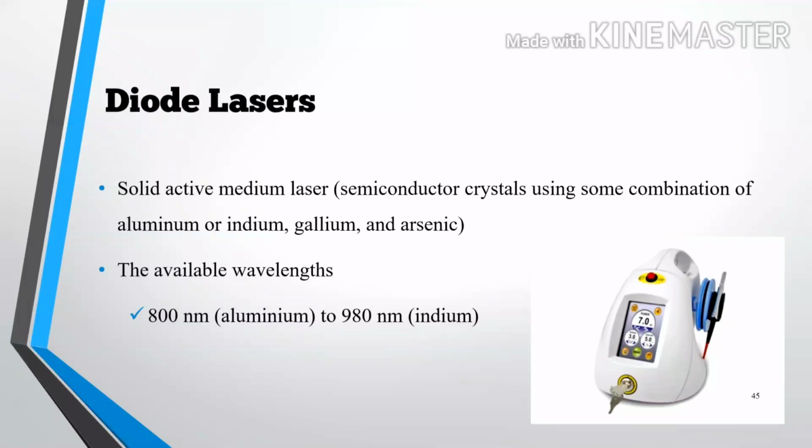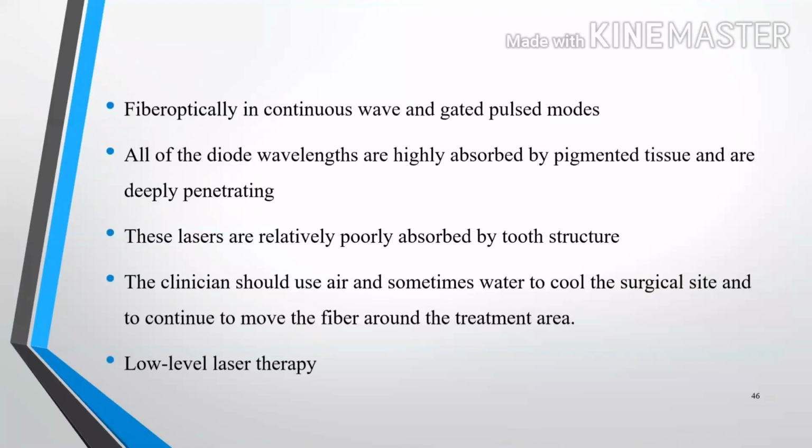One is 800 nanometer, in which aluminum, gallium and arsenic are used, and the other is 980 nanometer, in which indium, gallium and arsenic is used. It is delivered by fiber optic and in continuous wave and gated pulse mode.